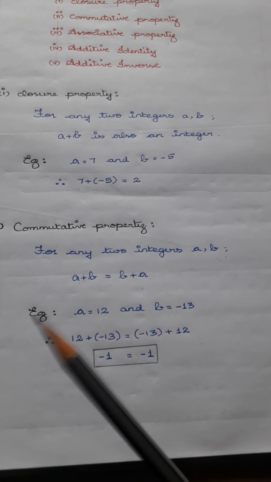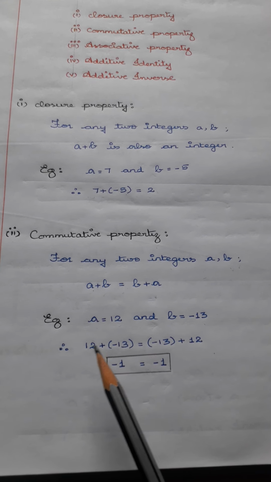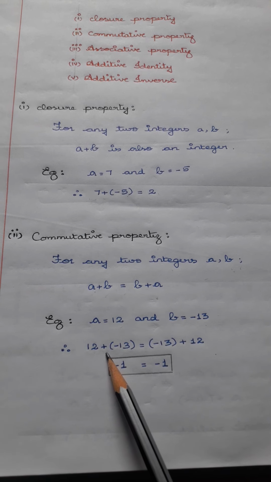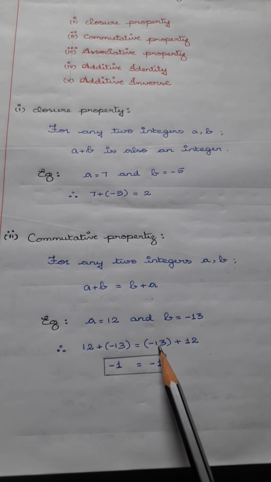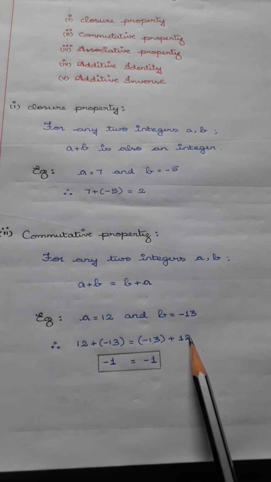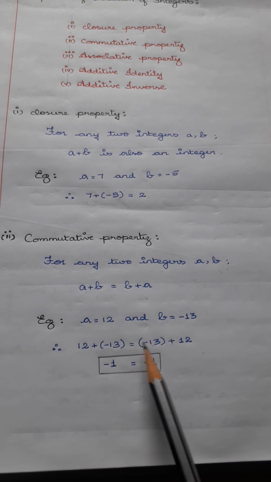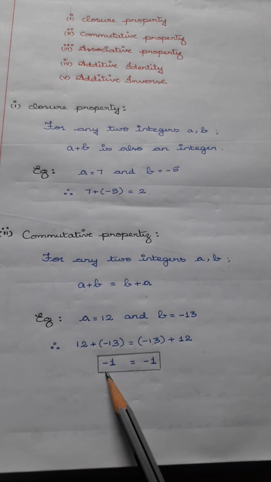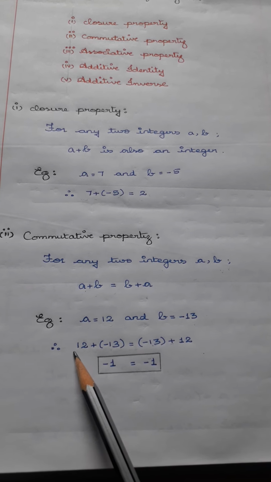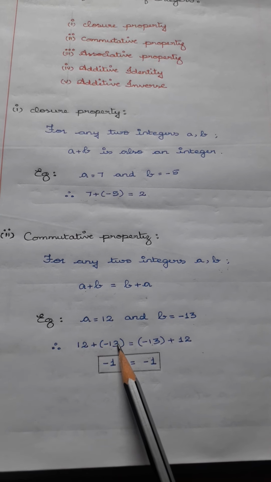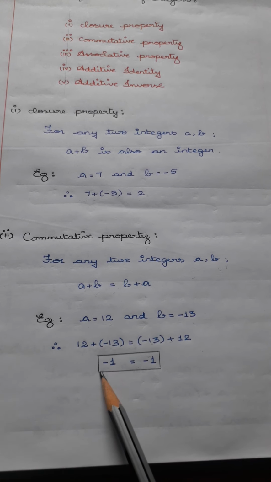For example, we are going to represent a as 12, b as minus 13. Here 12 plus minus 13 is equal to, again reversing it, minus 13 plus 12, that is b plus a. So when you check both sides, we have a plus b which is equal to b plus a. When you find the answer, when we go with plus and minus, we have to subtract the given numbers. 13 minus 12 is 1. The greater number's sign is minus, therefore minus 1.